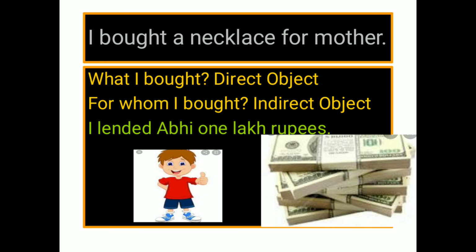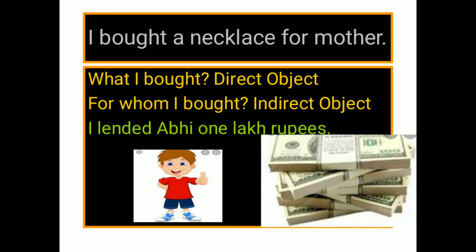Let's take one more example. I lended Abhi 1 lakh rupees. Lucky Abhi. I wish someone could also give me 1 lakh rupees. So, to whom did I lend money? Who is the beneficiary of the money? Abhi. So Abhi is your indirect object.